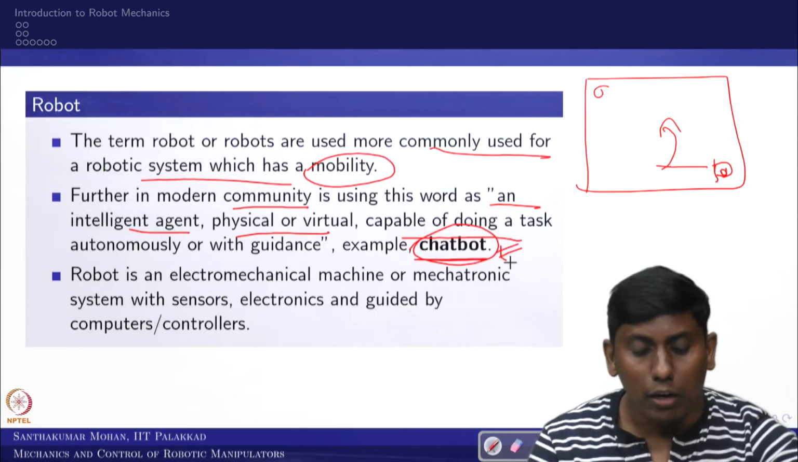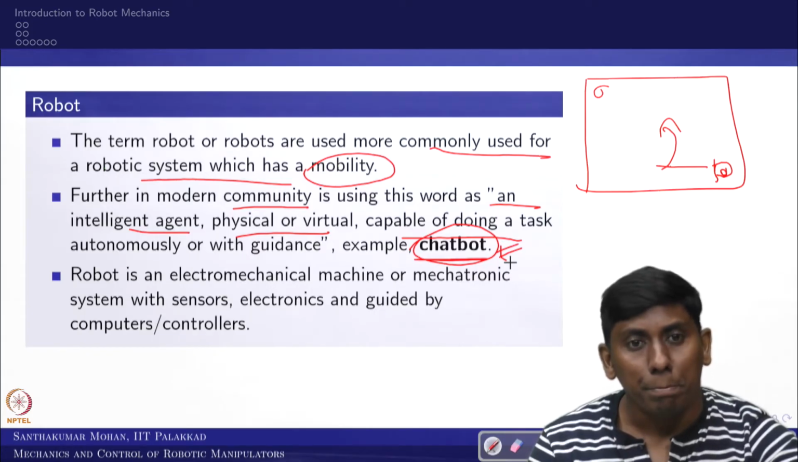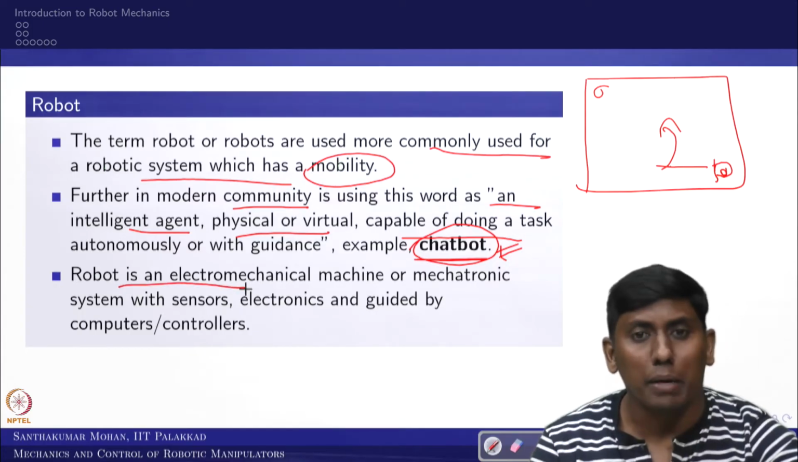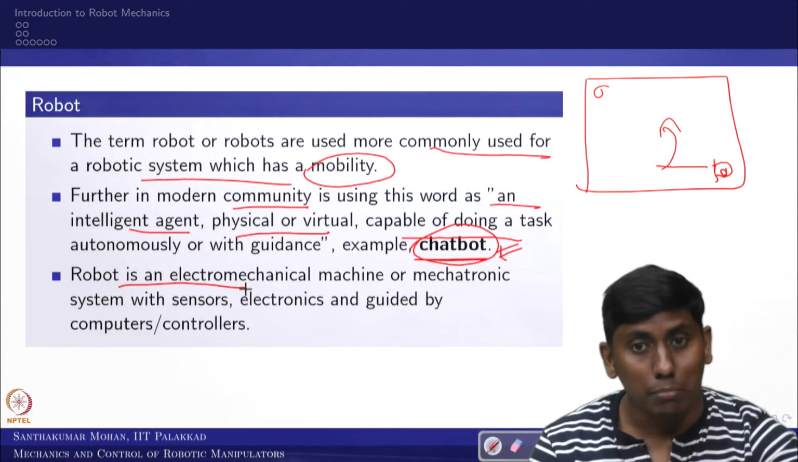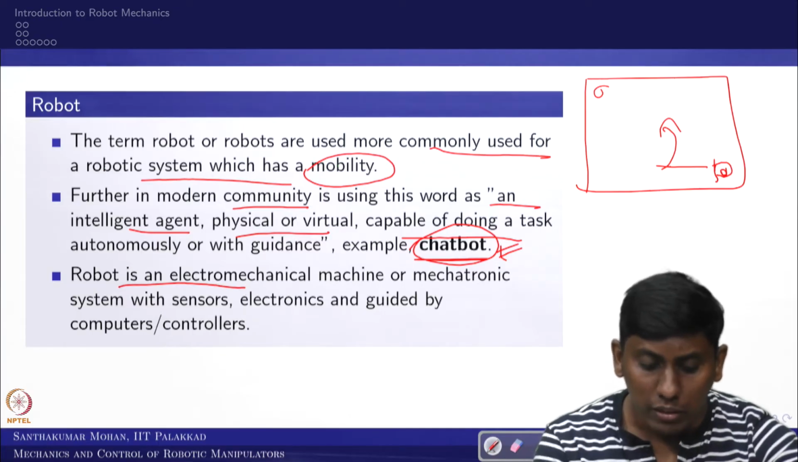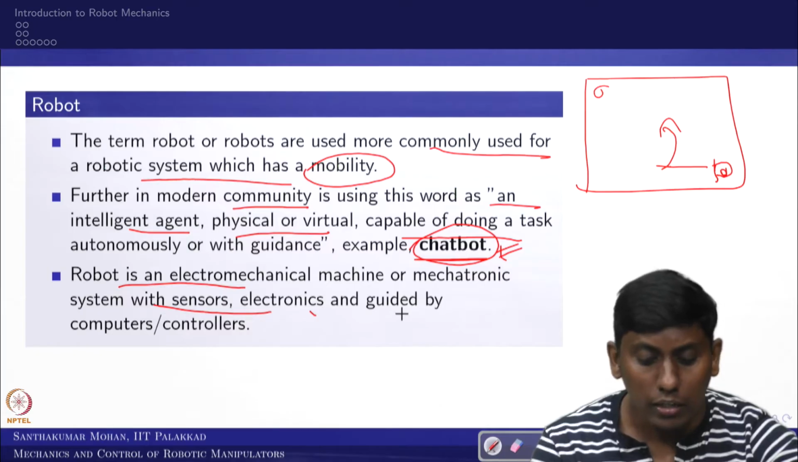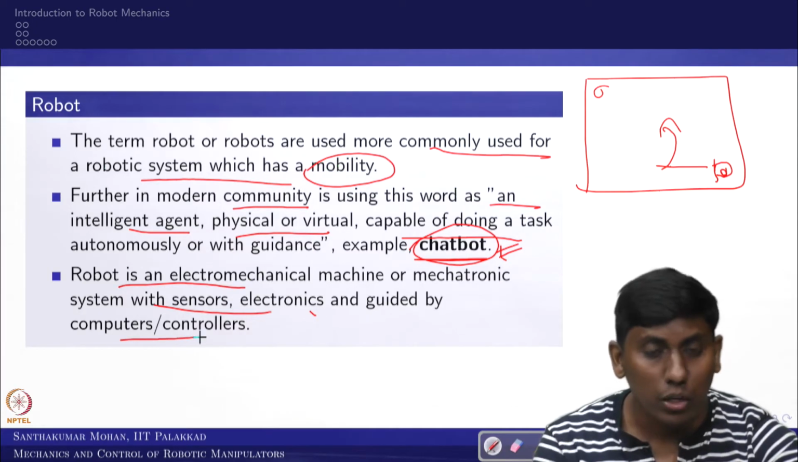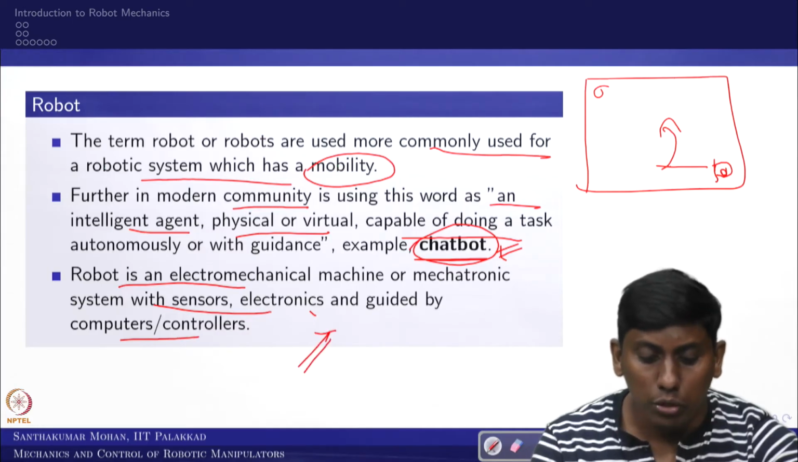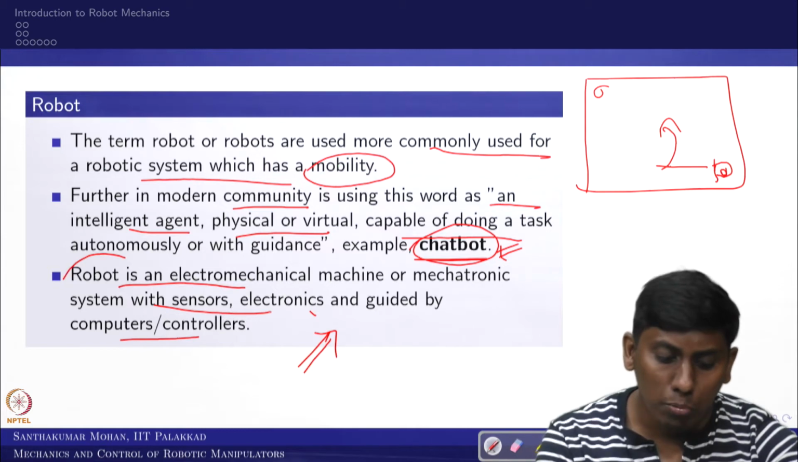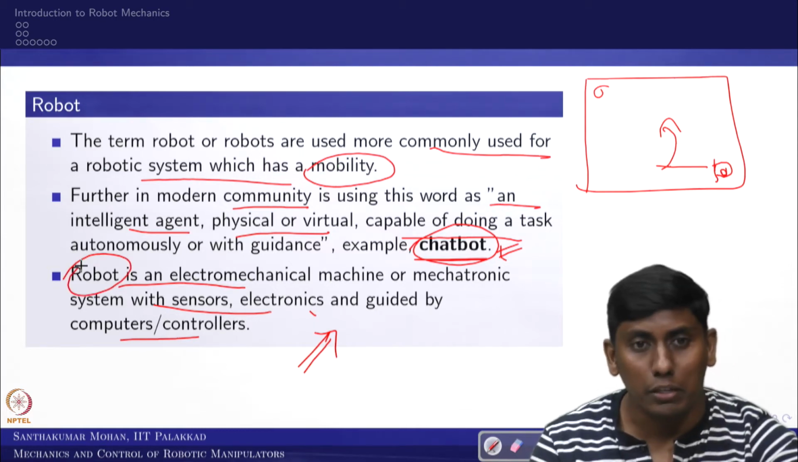But in this particular course we are not talking that way. What we are going to see here is that a robot is nothing but an electromechanical device or machine, which we can simply call a mechatronic system, with sensors, electronics or actuators, and guided by a computer or controller. This is what we are going to call a robot from our perspective.